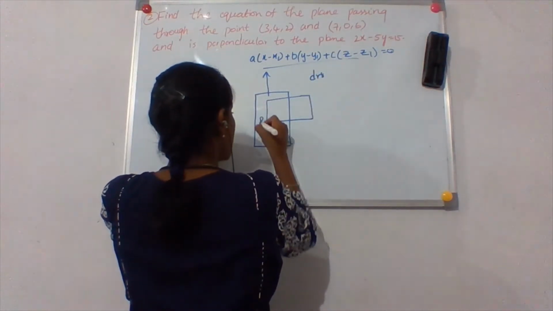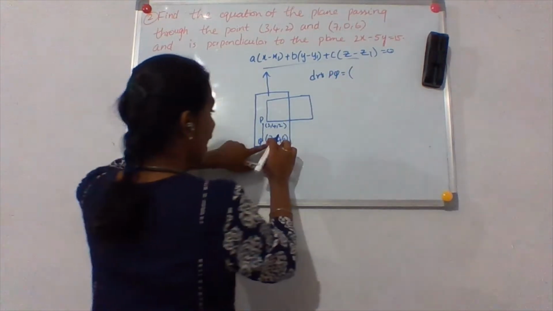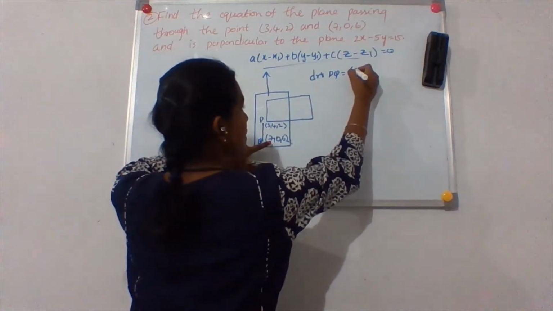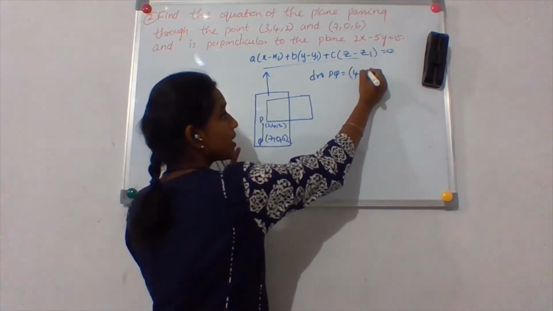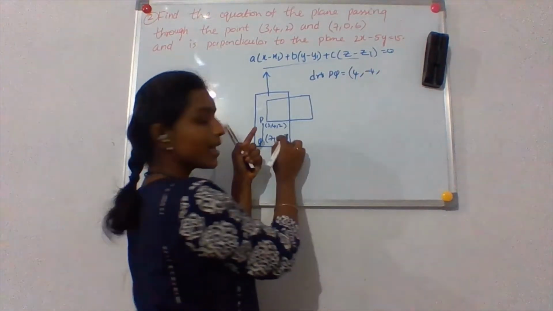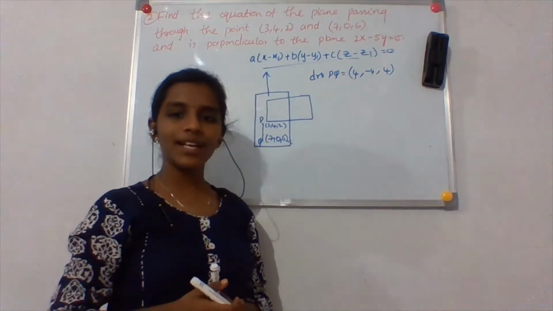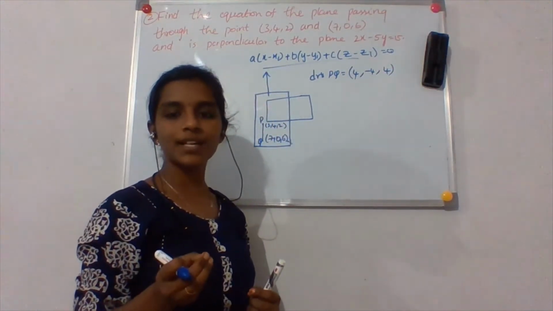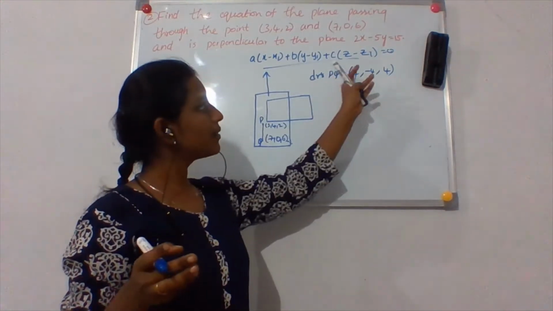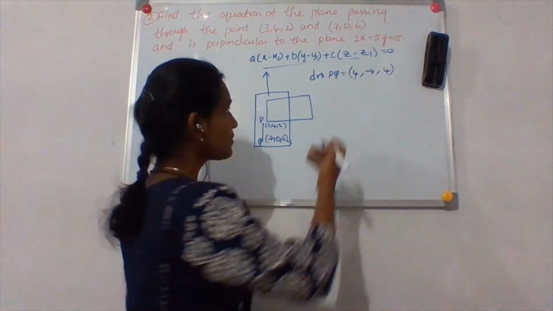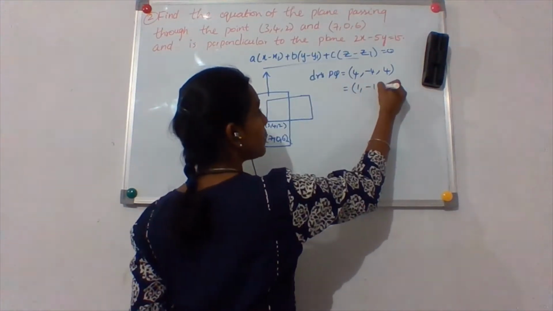Let me think, the point is P and this is Q. So the drs of PQ is equal to x2 minus x1, that is 7 minus 3 is 4, right? So 0 minus 4 is minus 4, and again 6 minus 2 is 4. So because these are the drs, I can take the simplest ratio because drs are any multiples of this pair. Okay, so I can take their simplest form, that is 1 comma minus 1 comma 1.